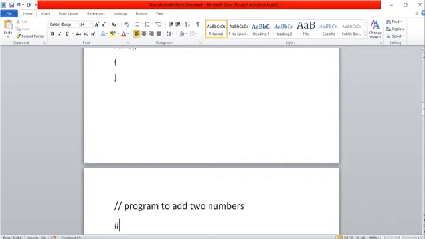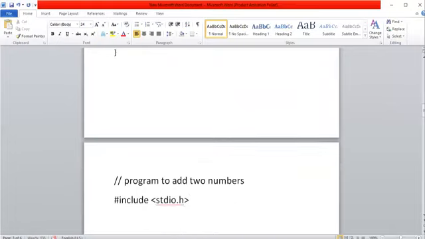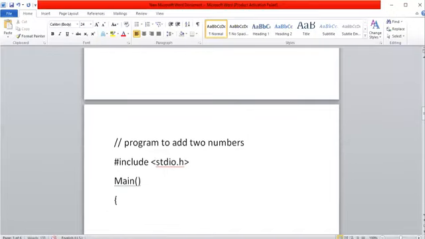Next, I'm going to use standard input output like printf and scanf. Include stdio.h. So stdio means standard input and output header file. Here I can directly use printf and scanf in the program. Next, there is no need to include the definition section because I am not using any constant, and no need for a global declaration part because I am declaring the required variables directly in the program. So the main program: through main I am instructing that the execution of the program starts with this particular path.